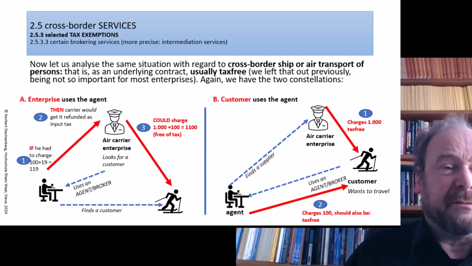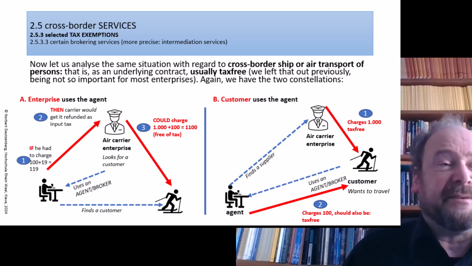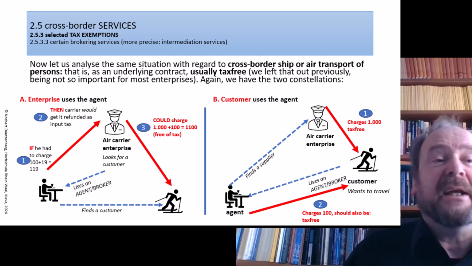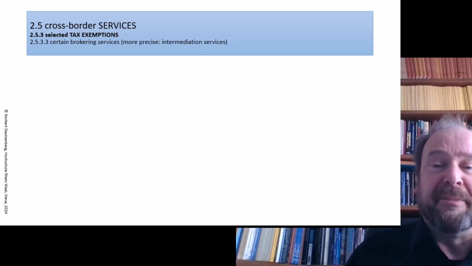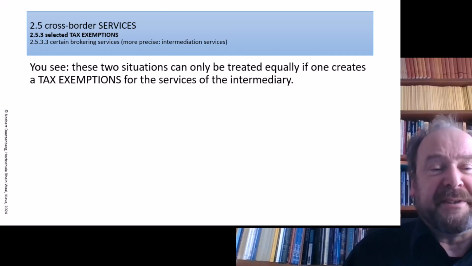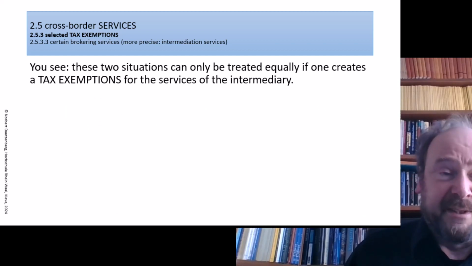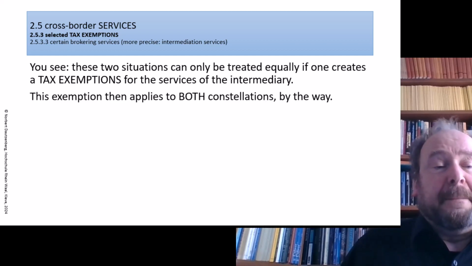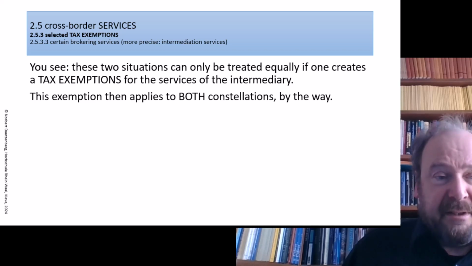That would not be right. And so the only thing which is left in this situation to make left and right equal is to declare the charges for the broker tax-free. Naturally in both constellations, because otherwise it would be strange in the text of the law. So these two situations can only be treated equally if one creates a tax exemption for the services of the agent, naturally for both constellations to make things clear enough.